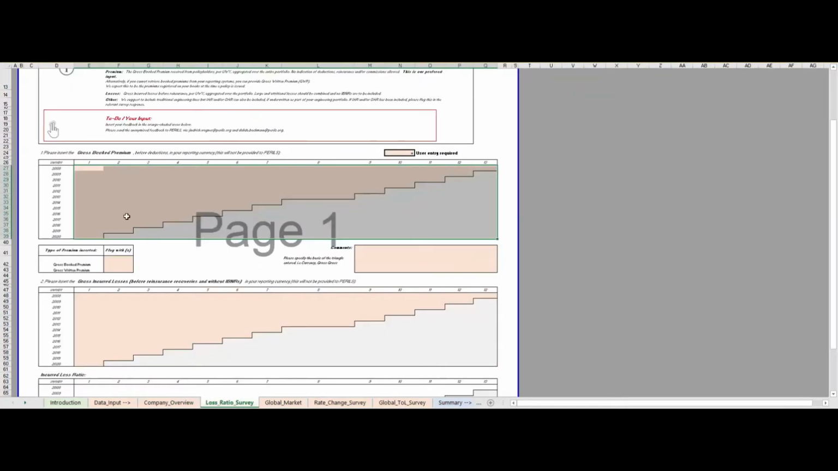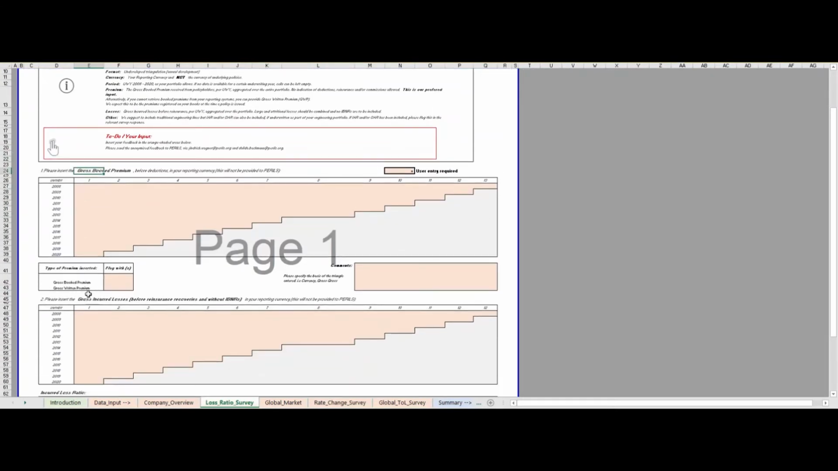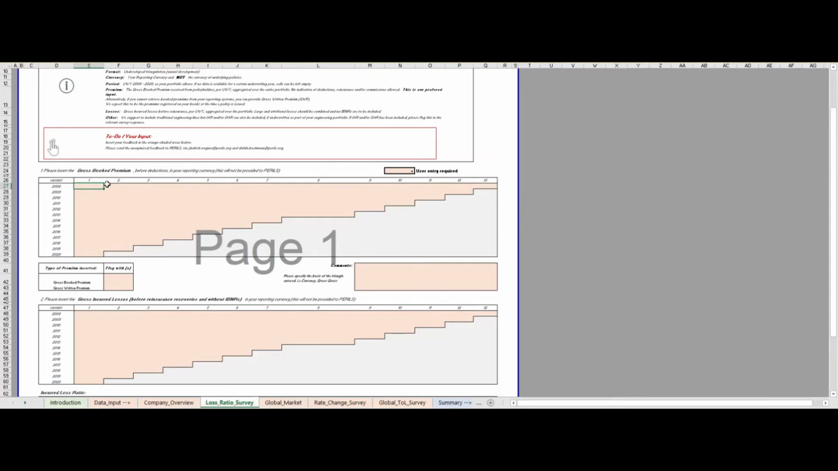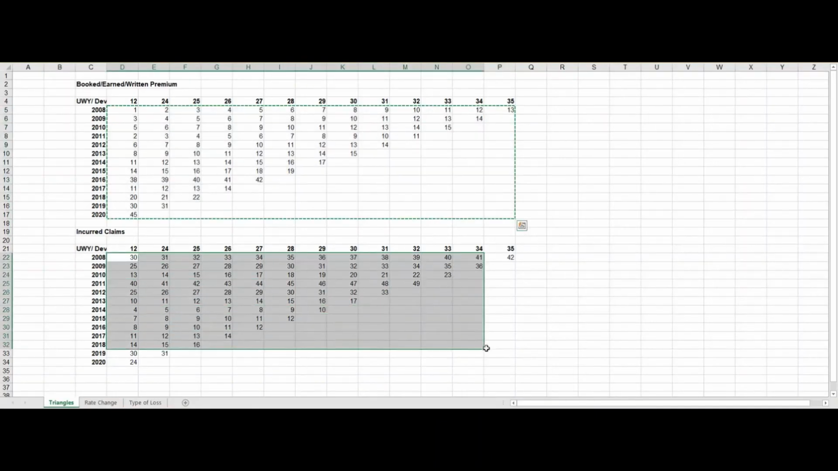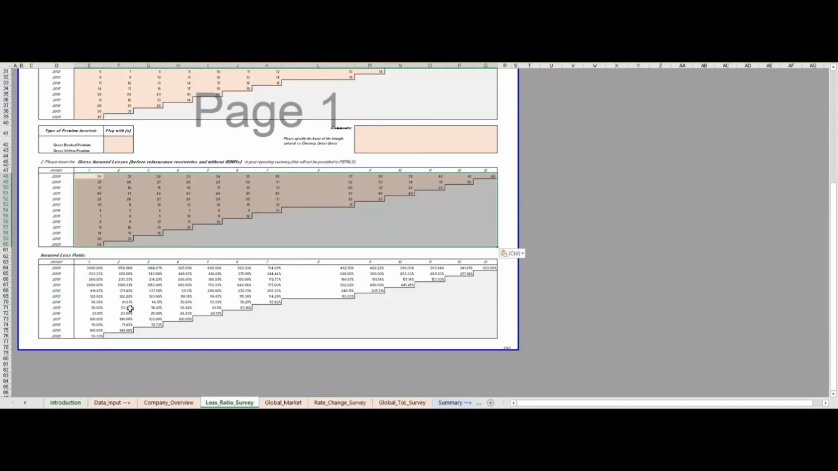Moving on to the loss ratio survey. All that's required in this tab is to enter gross premium triangles and gross incurred loss triangles. The format of the premium triangles ideally will be book premium, but earned and written premium is also fine. Please comment the currency and basis of your triangle if different from what has been requested. So all that is required is to copy and paste your triangles in for premium, and similarly for claims, a simple copy and paste. And then the workbook will calculate the incurred loss ratio below.